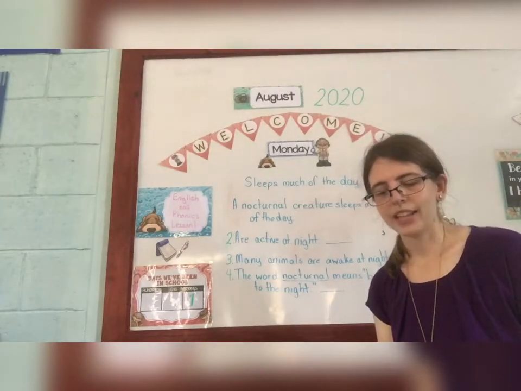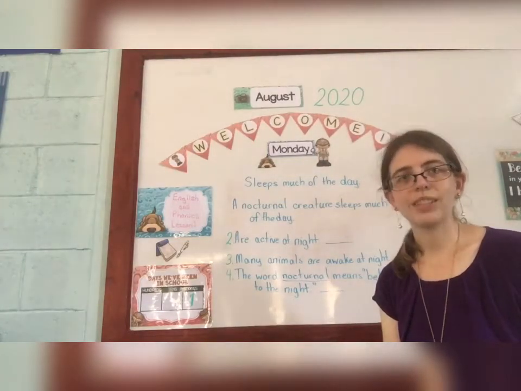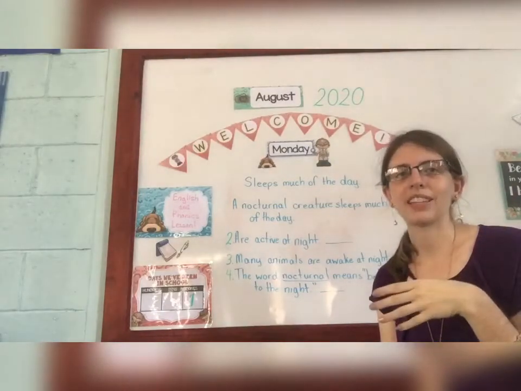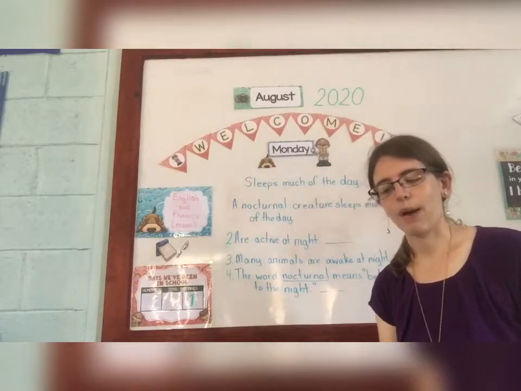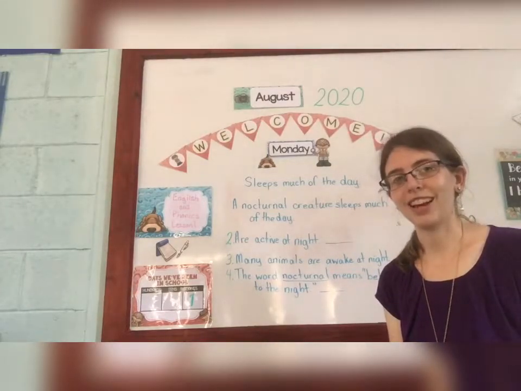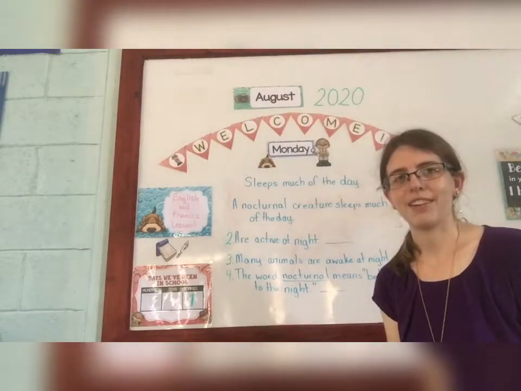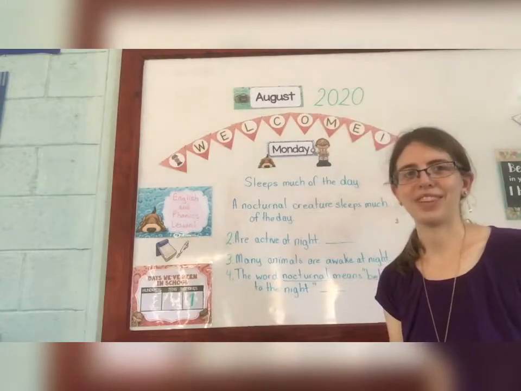So, a sentence always begins with a capital letter and usually ends with a period. Sometimes it ends with a question mark or an exclamation point. And we'll talk more about those later. But right now, we're just talking about when it starts with a capital letter, which it always does, and then ends with a period. If it's missing those things, we have a mistake and we have to fix it.